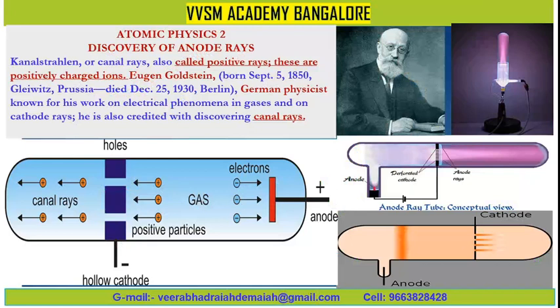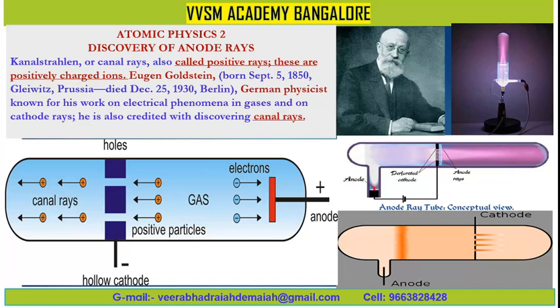My dear friends, science, particularly atomic physics. Canal-Strahlen or canal rays, also called positive rays. These are positively charged ions. Again, Goldstein, the scientist born in September 1850 in Gleiwitz, Prussia, died on December 25, 1930 in Berlin.